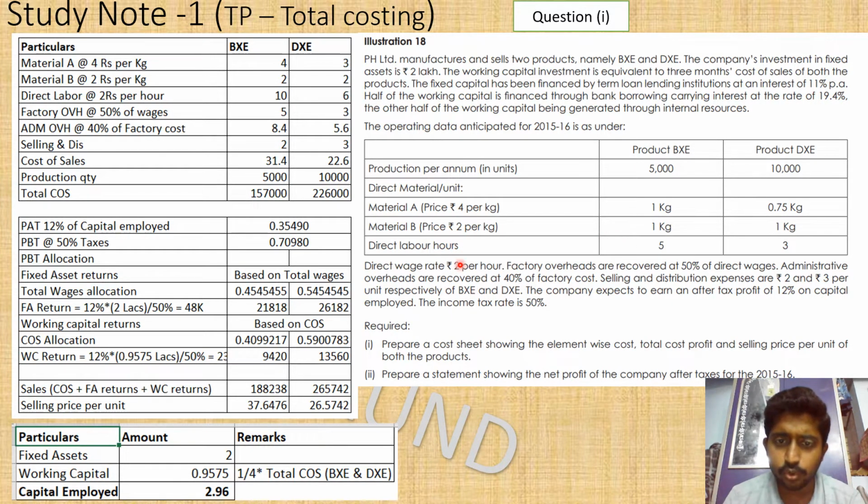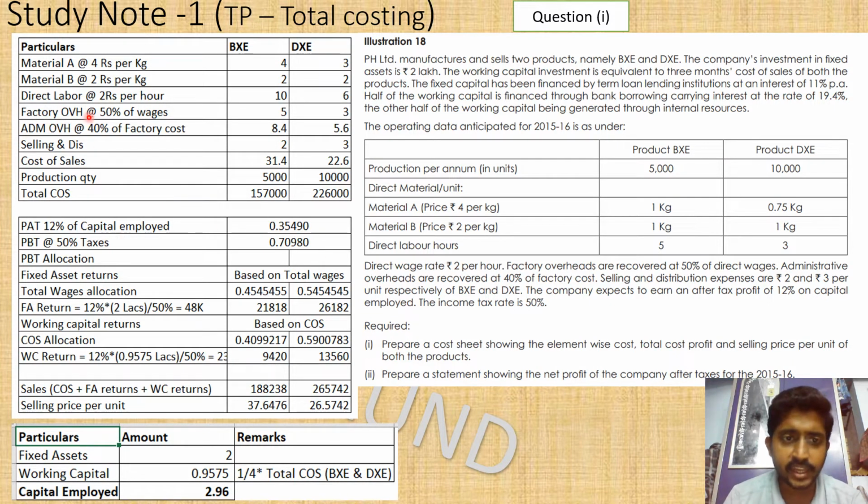So 5 into 2 it is 10 rupees, and 3 into 2 it is 6 rupees. Yes, we have brought in here. Factory overheads, yes, it is given as 50 percentage of direct wages. 50 percentage of 10 rupees is 5 rupees, 50 percentage of 6 rupees is 3 rupees. Admin overheads are recovered at 40 percentage of factory cost.